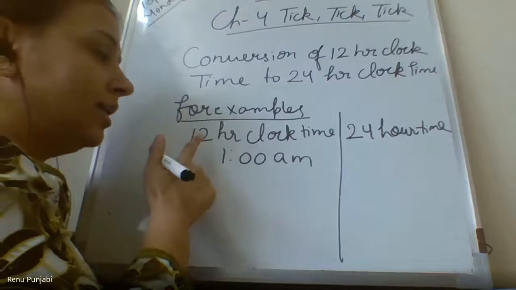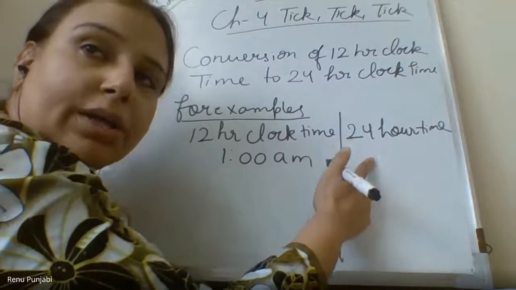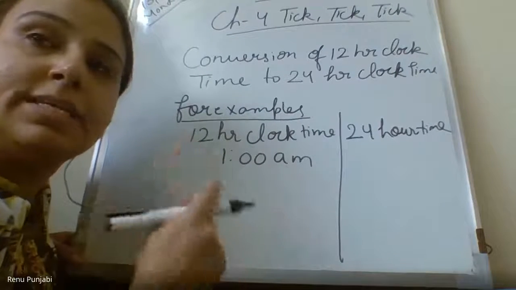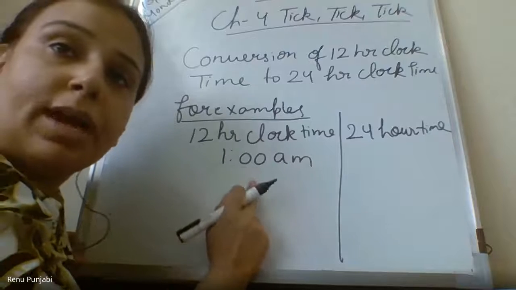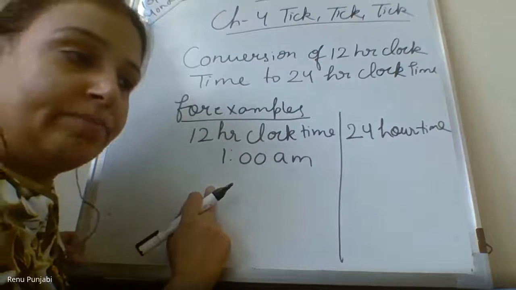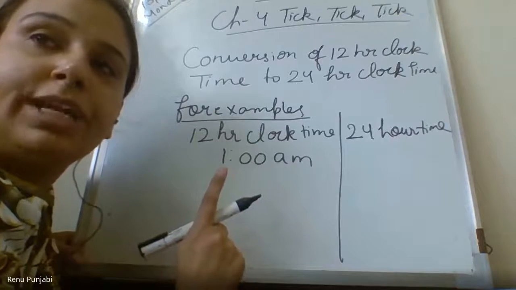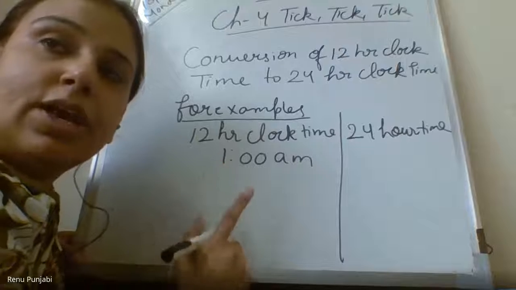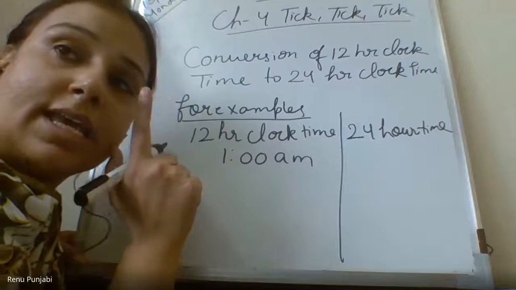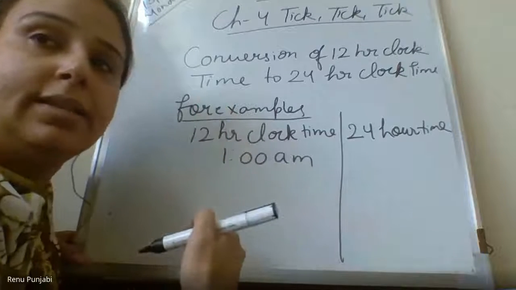Now, when we are converting the 12-hour clock time to the 24-hour clock time, please remember that from midnight, that is, from 1 a.m., it means night 1 a.m. From midnight 1 a.m. till 11:59 in the morning, we will not change the time. The time remains the same because it is less than 12.